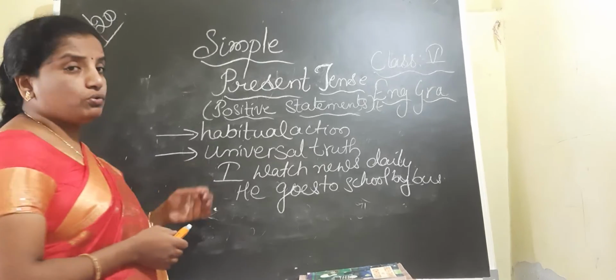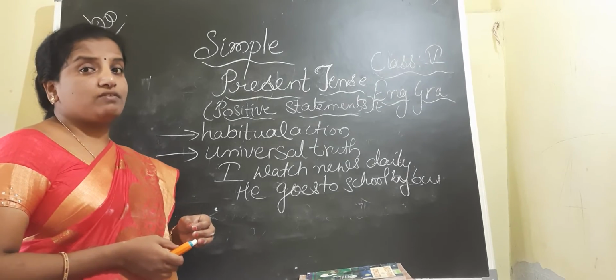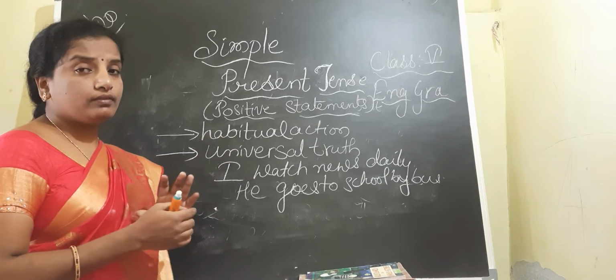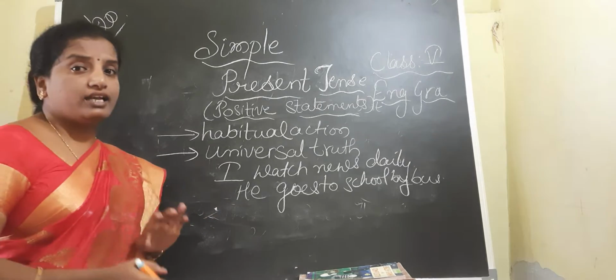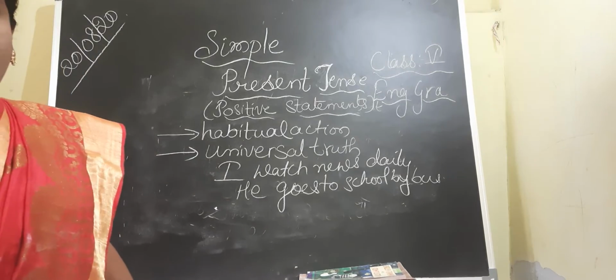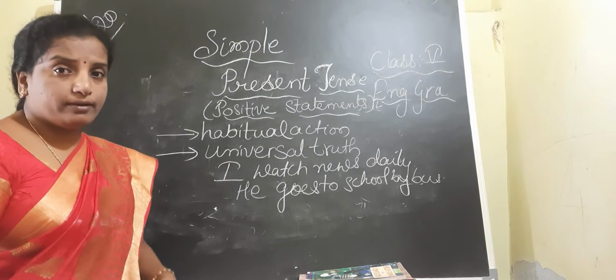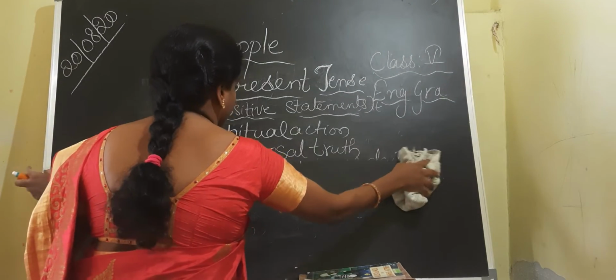So the truths which we cannot change at all, which occur in nature, are known as universal truths. Now let us discuss the structure.